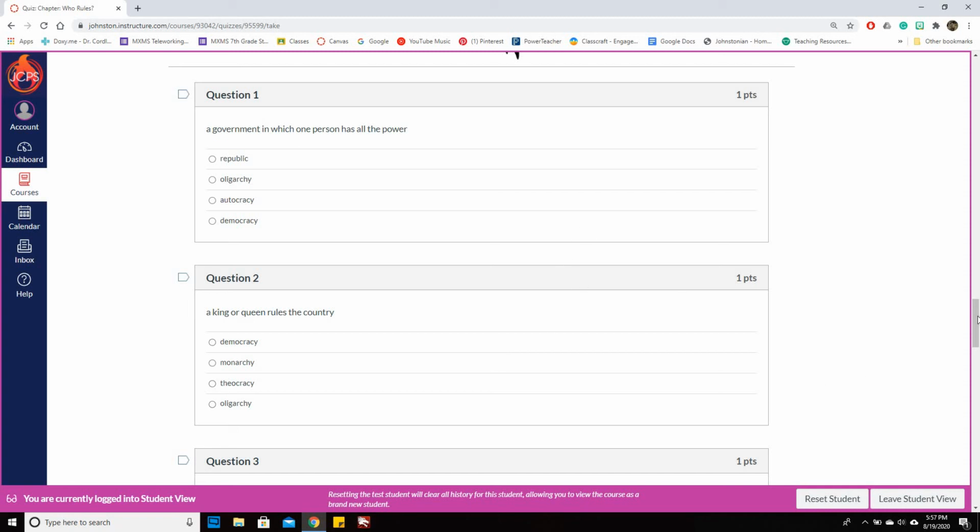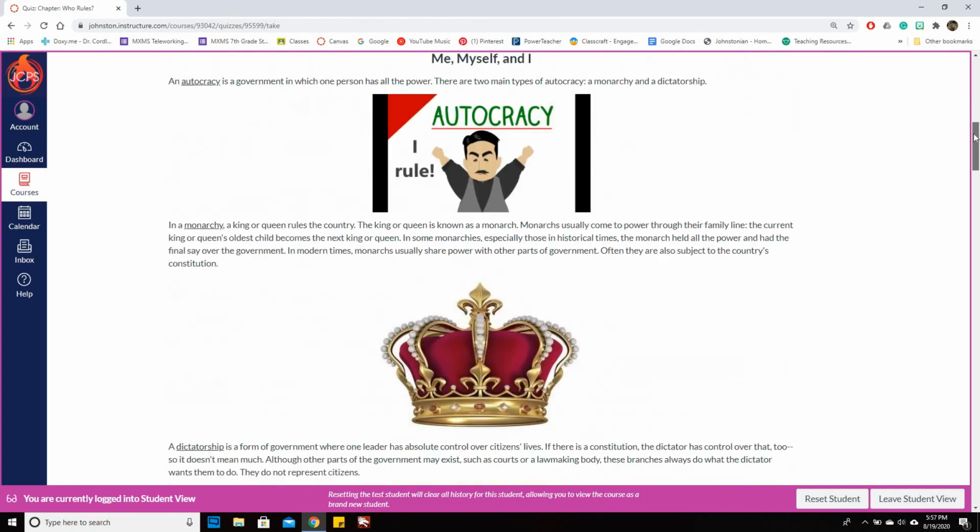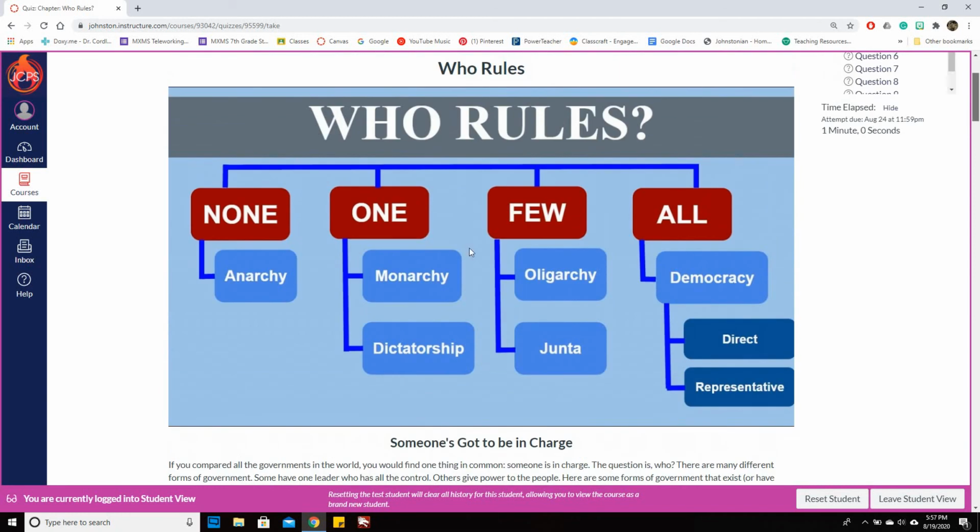All right, so: a government in which a person has all the power. Our options are republic, oligarchy, autocracy, and democracy. So I'm going to go up, and I might even look up here. You might even get some answers through here.